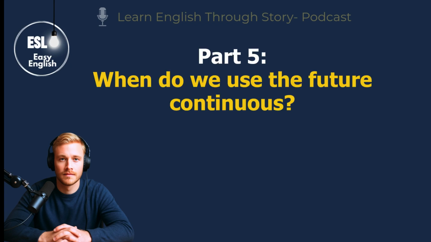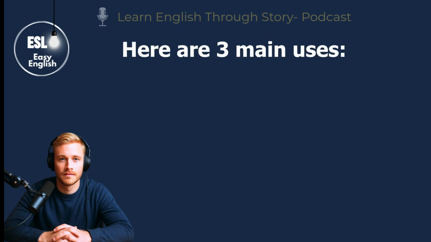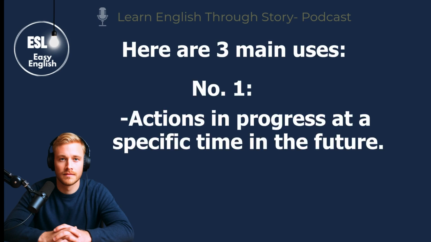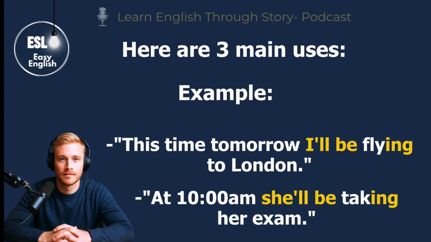Part 5. When do we use the future continuous? Here are 3 main uses. Number 1. Actions in progress at a specific time in the future. Example, this time tomorrow, I'll be flying to London. At 10 a.m., she'll be taking her exam.